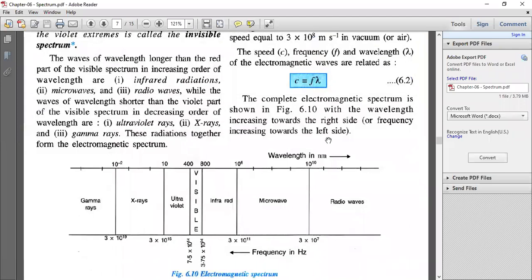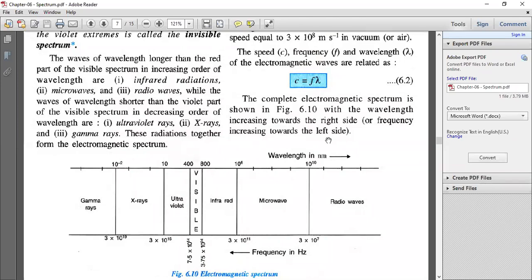The waves of wavelength longer than the red part of the visible spectrum, in increasing order of wavelength, are infrared radiation, microwave, and radio waves. The waves of wavelength shorter than the violet part of the visible spectrum, in decreasing order, are ultraviolet, X-rays, and gamma rays.